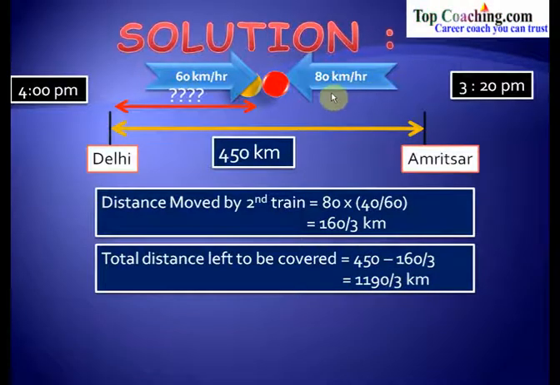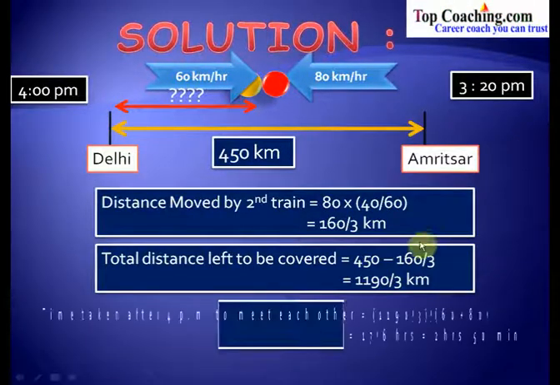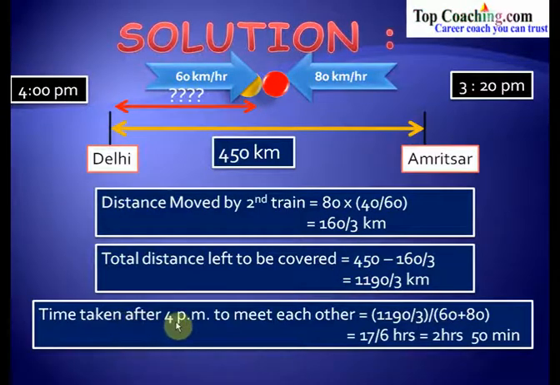So by 4 p.m. this train has travelled a distance of 160 by 3 kilometers, and now the total distance left to be covered would be 450 minus 160 by 3, which is equal to 1190 by 3 kilometers. Now this distance 1190 by 3 kilometers is covered by both these trains, which are moving at a speed of 60 kilometers per hour and 80 kilometers per hour respectively. So time taken after 4 p.m. to meet each other would be 1190 by 3 divided by 60 plus 80. 60 plus 80 is the relative speed.